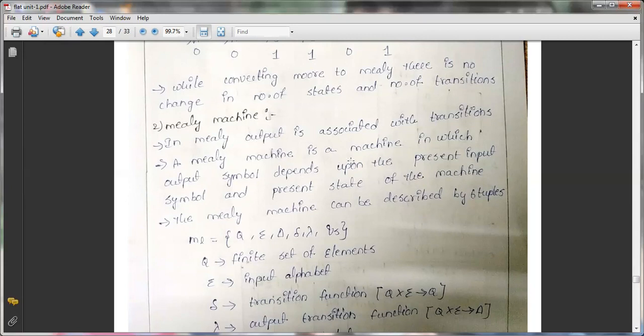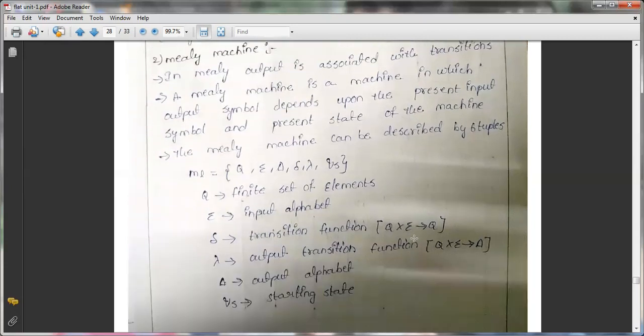Okay. So here a Mealy machine is nothing but a machine in which the output symbol always depends upon the present input symbol and the present state of the machine. The same tuples will be there. Whatever tuples you have in the Moore machine, the same number of tuples will be there in the Mealy machine. That is Q, sigma, delta, and also one more, lambda, and q0. Okay.